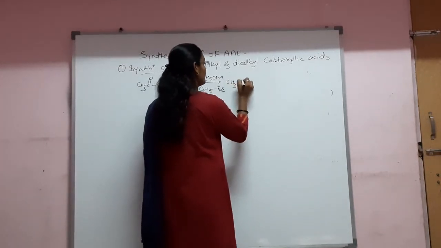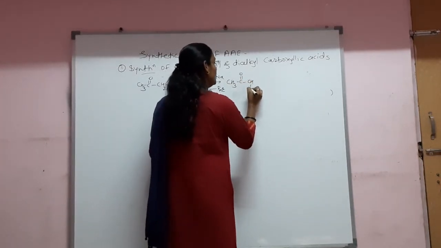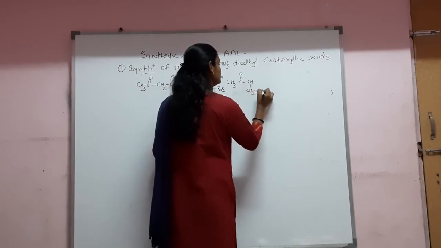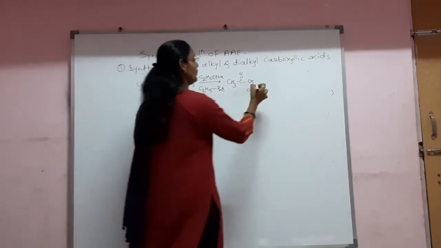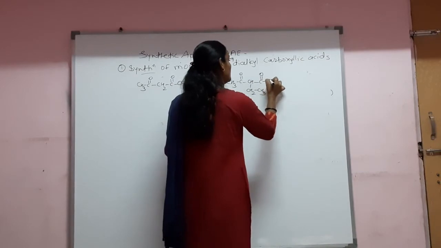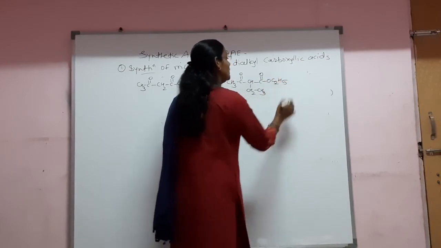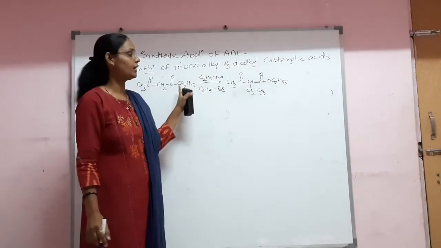the ethyl substituted acetoacetic ester.